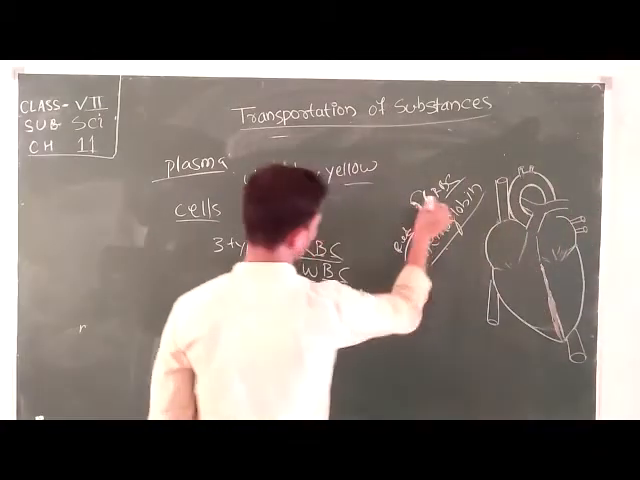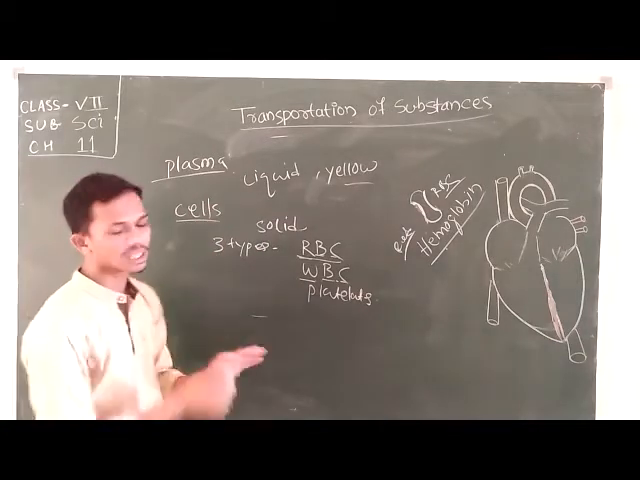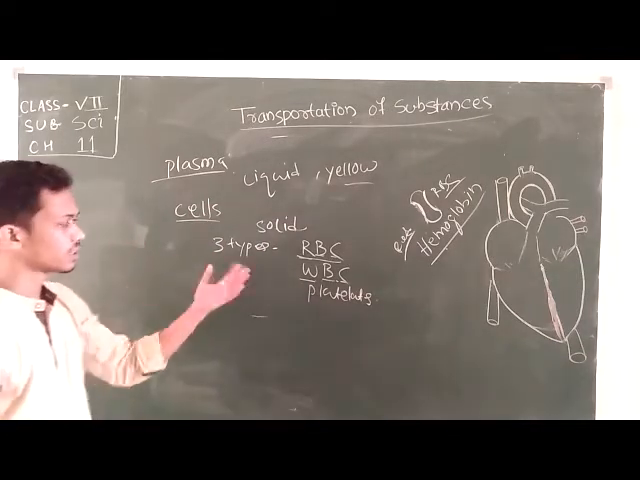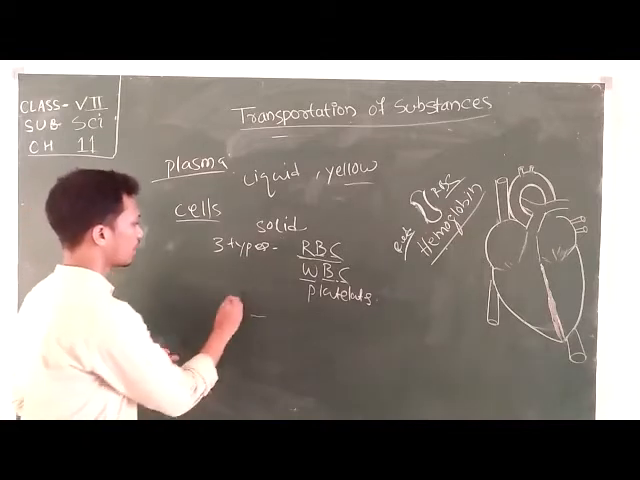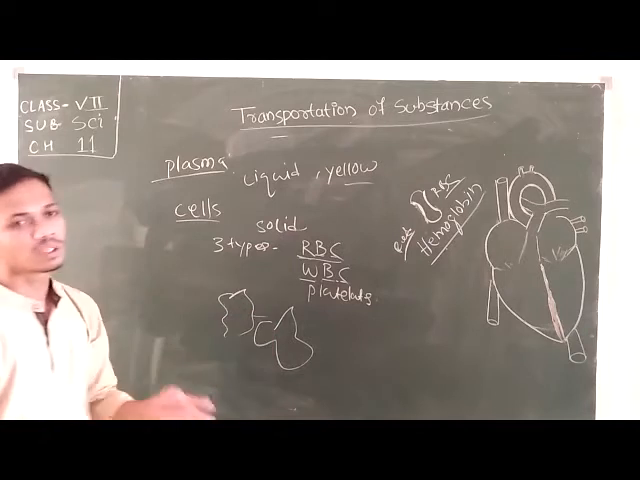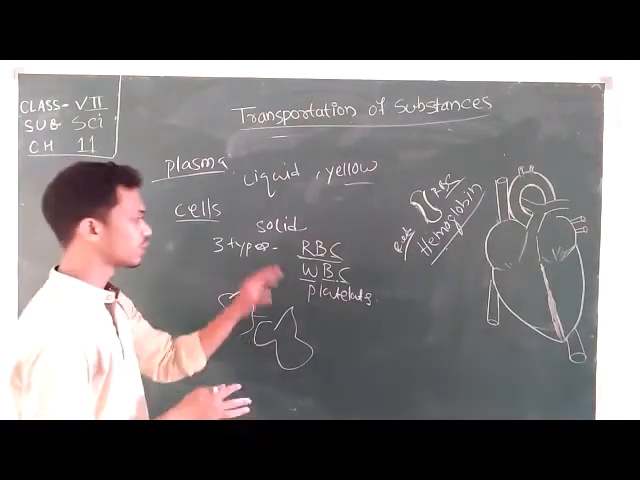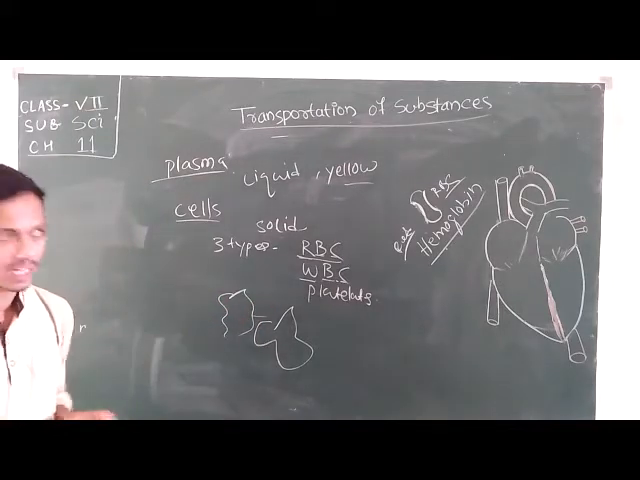Here, the shape of the RBC is like a double convex disc, but WBC doesn't possess any particular shape. It's just like the shape of an amoeba. So an amoeba has no fixed shape of cell. They don't have any perfect or particular shape.